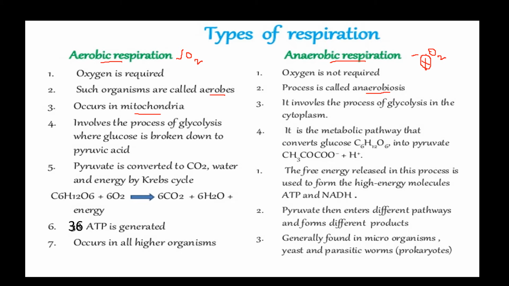In anaerobes, the process of glycolysis occurs in the cytoplasm of the cell, and they do not have mitochondria. In aerobic respiration, the breakdown of glucose by glycolysis leads to the simple molecule pyruvic acid, or pyruvate, which is in turn broken down into carbon dioxide and water.